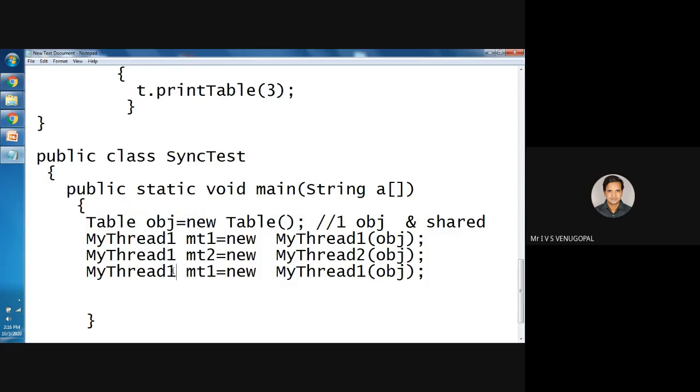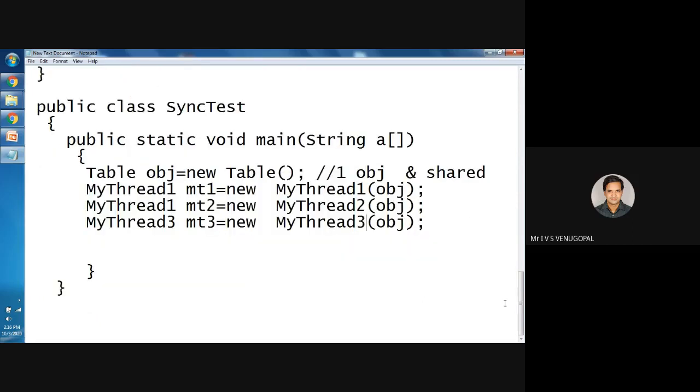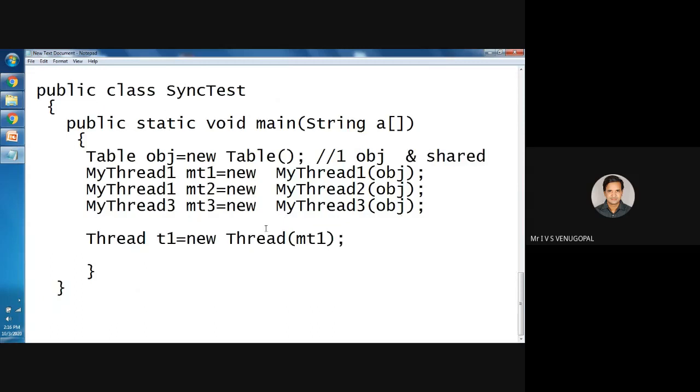So in this case, my thread 3, MT3 equal to new MyThread3 of object. So next I need to create threads. Since I used implements Runnable, I have to create 3 threads. Thread t1 equal to new Thread of, I have to pass the runnable object MT1.